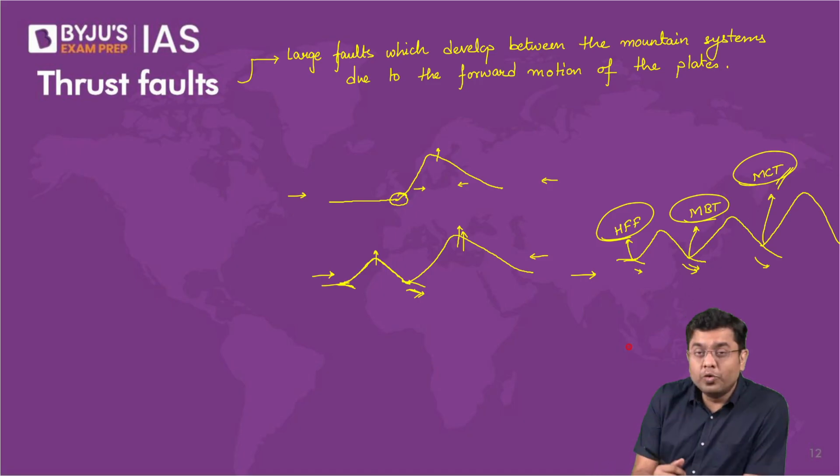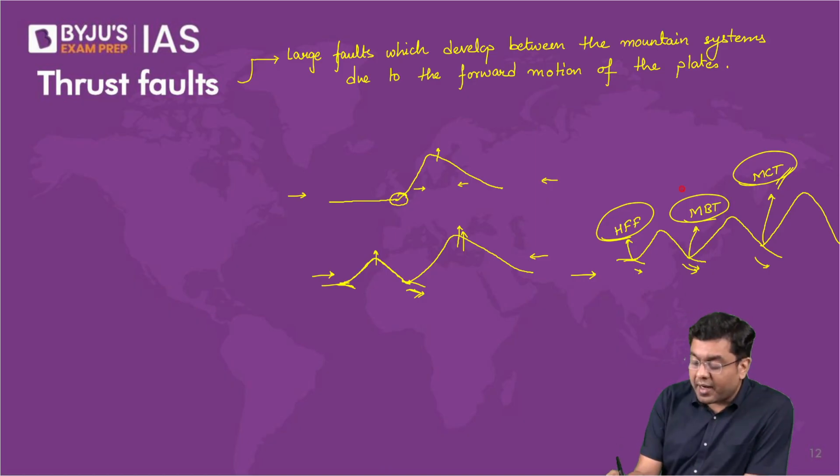The Kathmandu earthquake, which rocked the entire region of Nepal in 2015, whose impact could be felt even in the region of northern portion of India. That Kathmandu earthquake happened due to movement across MBT.